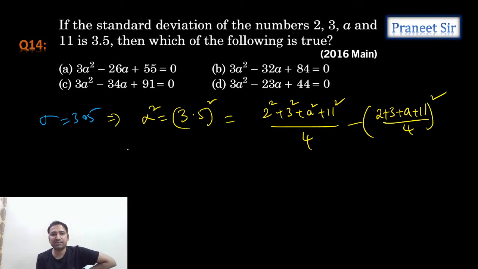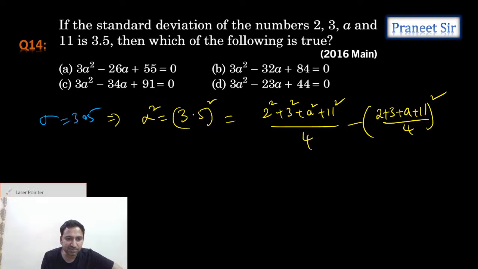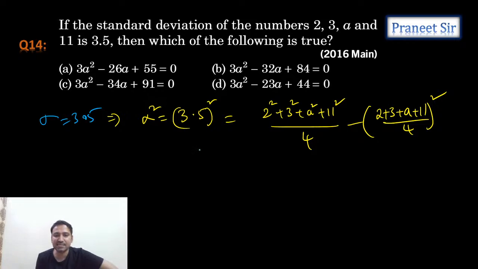If you multiply by 16, let's see what we get. This becomes 14 square equals 4 into 2 square plus 3 square plus 11 square plus a square, minus 2 plus 3 plus 11 plus a whole square. 2 square is 4, 3 square is 9, 4 plus 9 is 13, 13 plus 121 is 134.